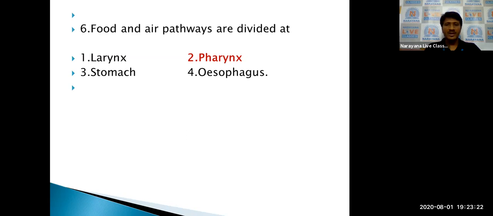One way is the trachea, the other way is the esophagus, followed by the stomach. The airway, the trachea, is again divided into left and right bronchi, then primary, secondary, and tertiary bronchi. At the ends of the bronchi are the alveoli. So the food and air pathways are divided at the pharynx.